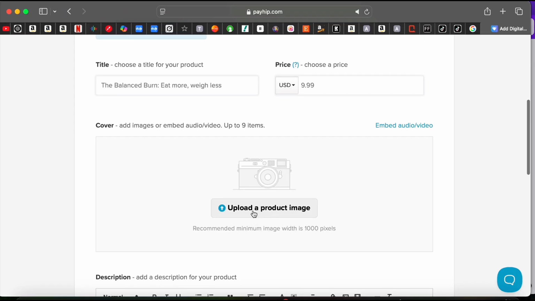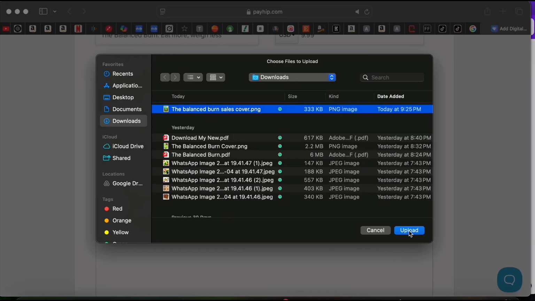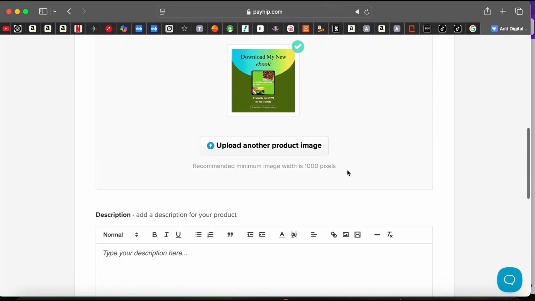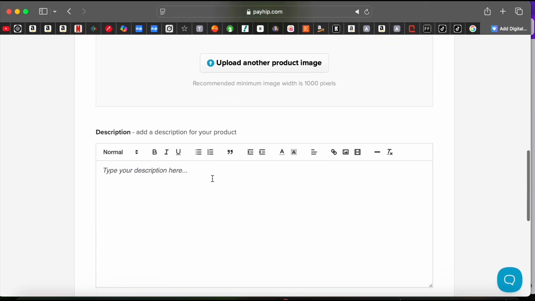And then here is where we're gonna upload the cover page that we lastly designed. So this is it, the cover page for our sales page. If you want to delete it, just hover over it and click the red sign, and you can delete.